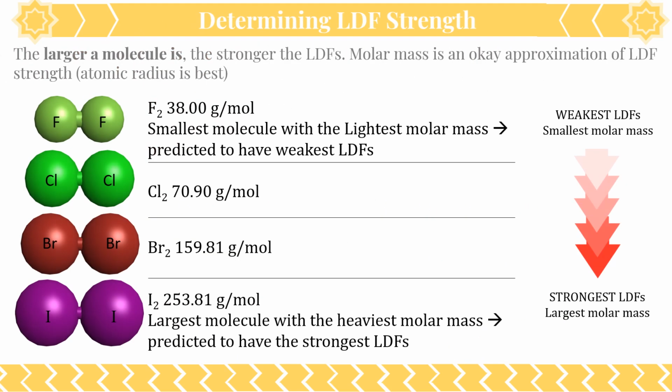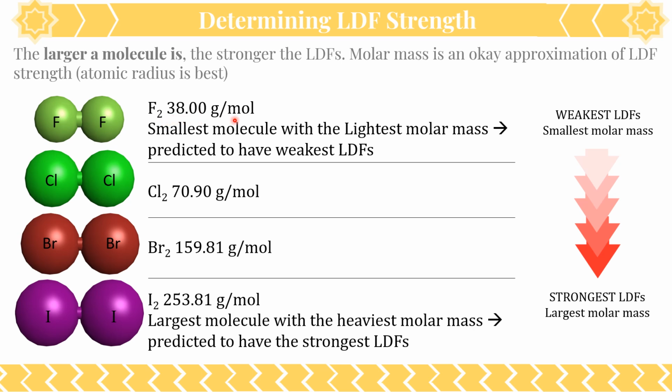Now, if we're going to discuss some specific examples, right? Fluorine, chlorine, bromine, and iodine all make one bond to each other to make these four molecules, F2, Cl2, Br2, and I2. Now, the thing with London dispersion forces, all right, the larger it is, the stronger the LDFs, as we just talked about. Now, the best thing to use is atomic radius to determine which is larger, but molar mass is also an okay approximation of London dispersion forces. So the larger the molar mass, the larger we would expect our London dispersion forces.